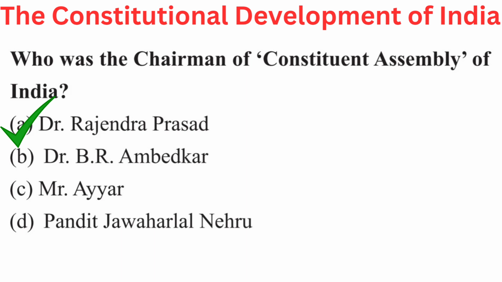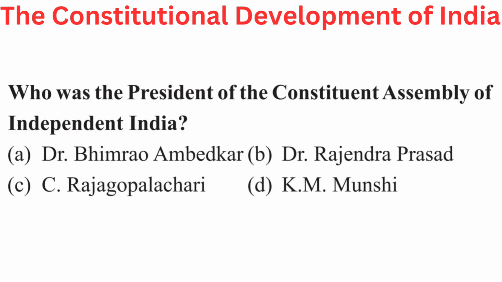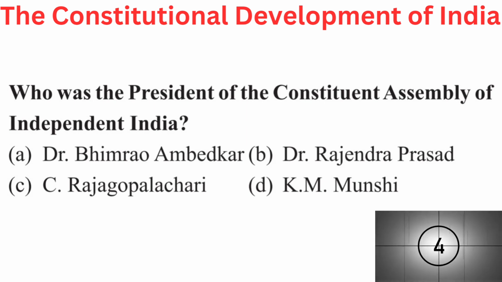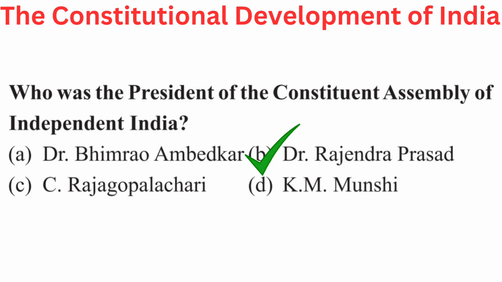Your question is, who was the president of the Constituent Assembly of Independent India? Your options are A. Dr. Bhim Rao Ambedkar, B. Dr. Rajendra Prasad, C. C. Rajagopalachari, or D. K. M. Munshi. Right answer is B. Dr. Rajendra Prasad.